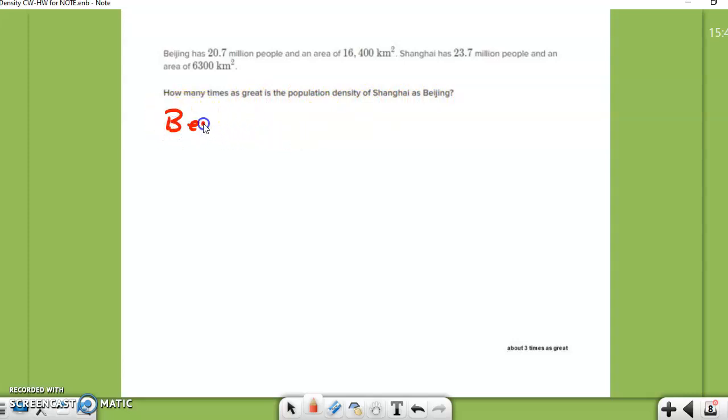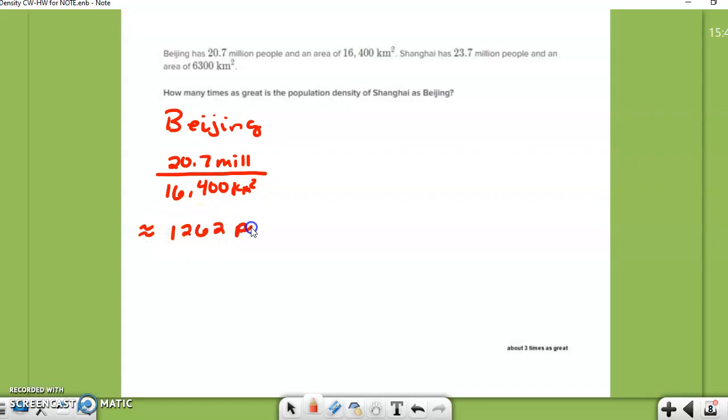I'm going to start with Beijing first, and they have 2.7 million people, total population, and 16,400 kilometers squared of area, and that's about 1,262 people per kilometer squared for Beijing.